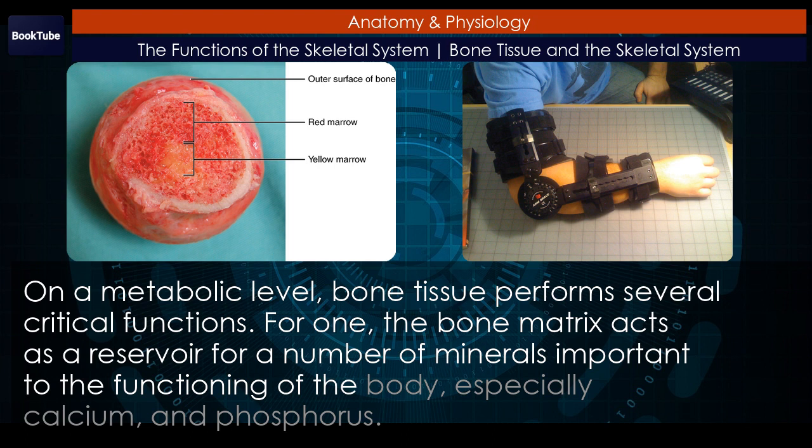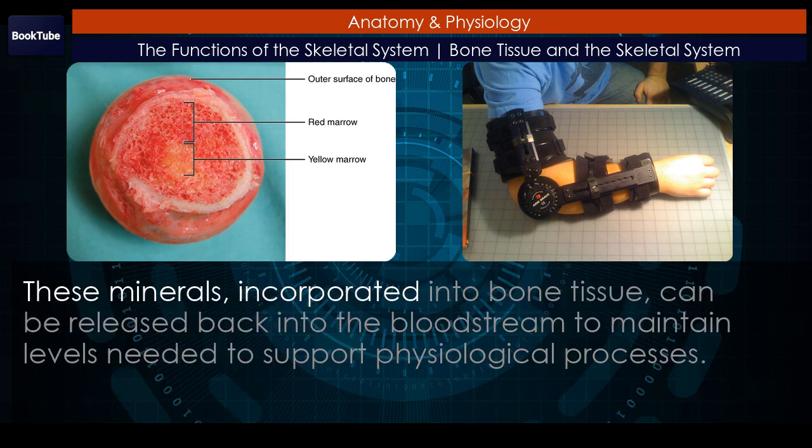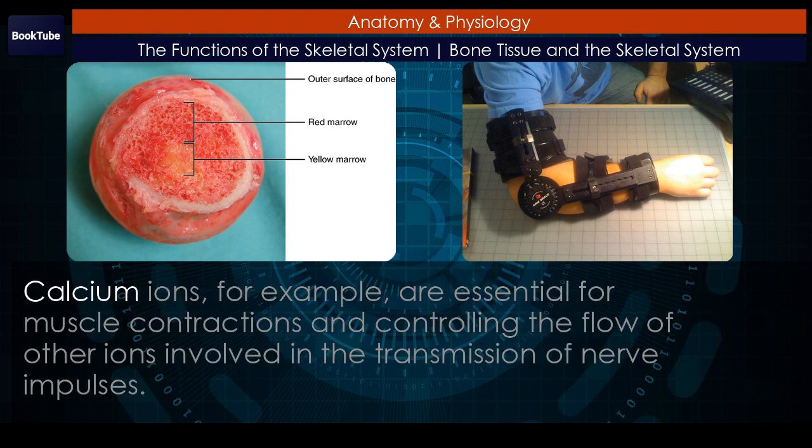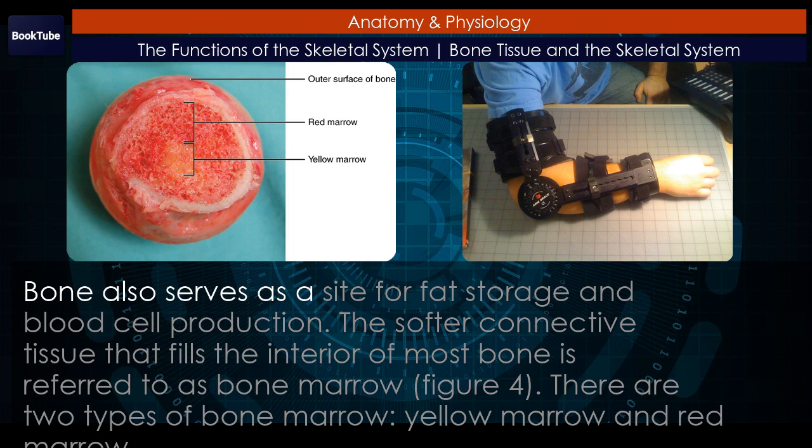body, especially calcium and phosphorus. These minerals, incorporated into bone tissue, can be released back into the bloodstream to maintain levels needed to support physiological processes. Calcium ions, for example, are essential for muscle contractions and controlling the flow of other ions involved in the transmission of nerve impulses. Bone also serves as a site for fat storage and blood cell production.